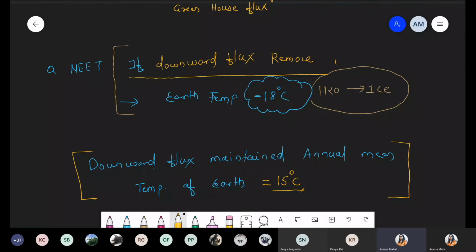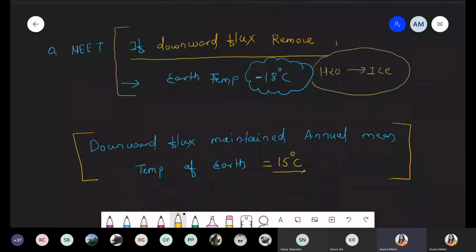So this was the information regarding the greenhouse effect: how that effect shows, how the earth warming process is done, what long wave radiation is, what short wave radiation is, and what the meaning of downward flux is. So have you got this point, everyone? This point is clear. Last point, which point? This one.